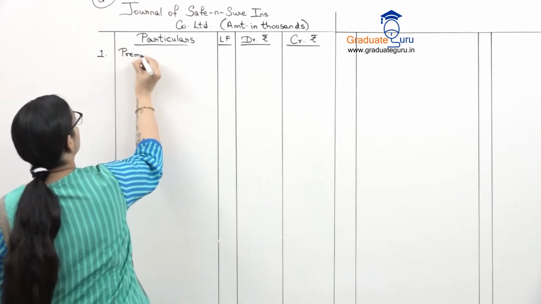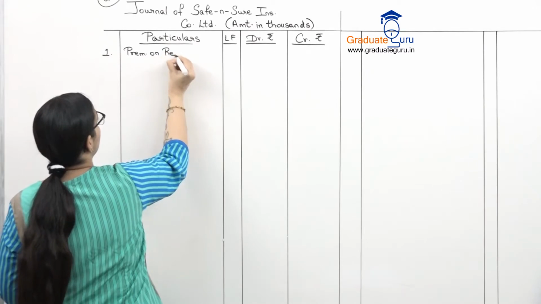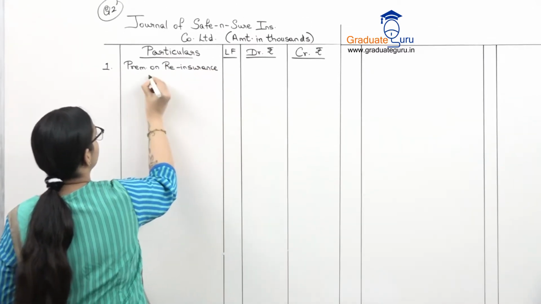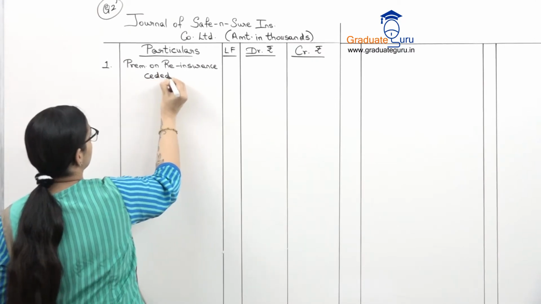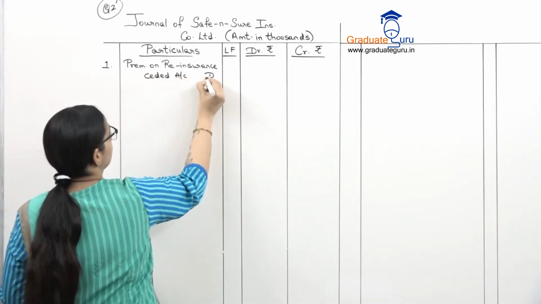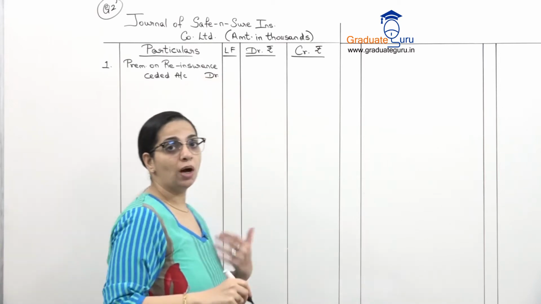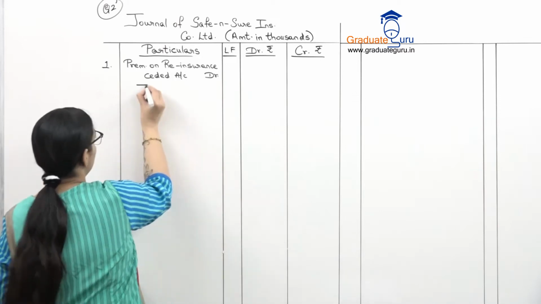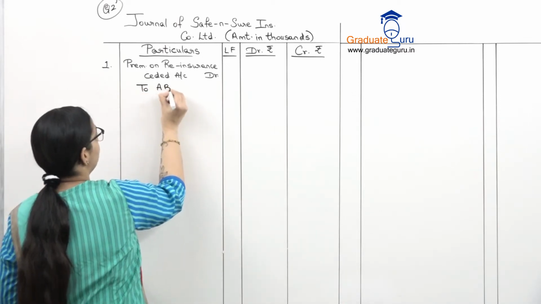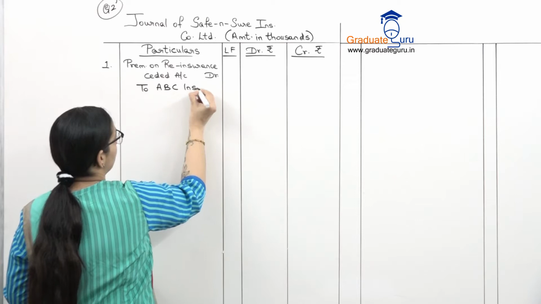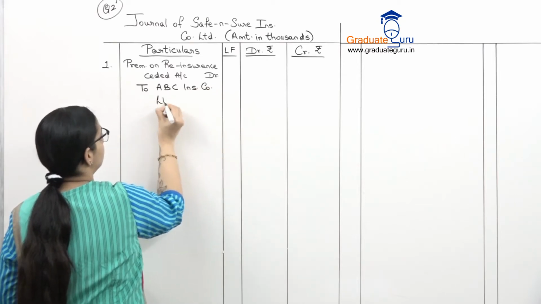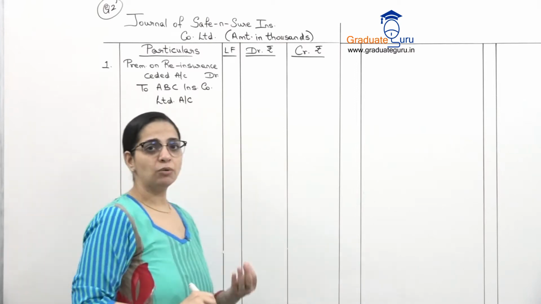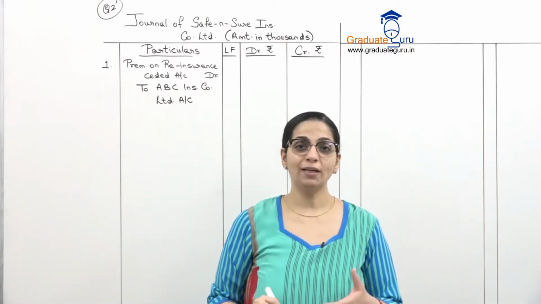So our first entry will be premium on reinsurance ceded account debit, and the company जिनको हमने सीड किया है that is ABC. So to ABC Insurance Company Limited account. The amount is directly given, which is 20 lakhs.